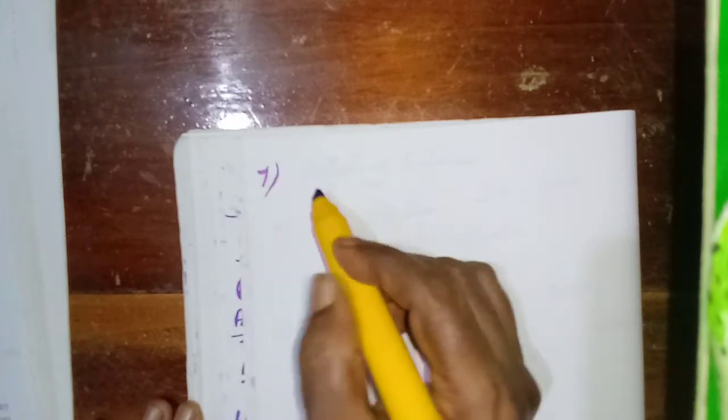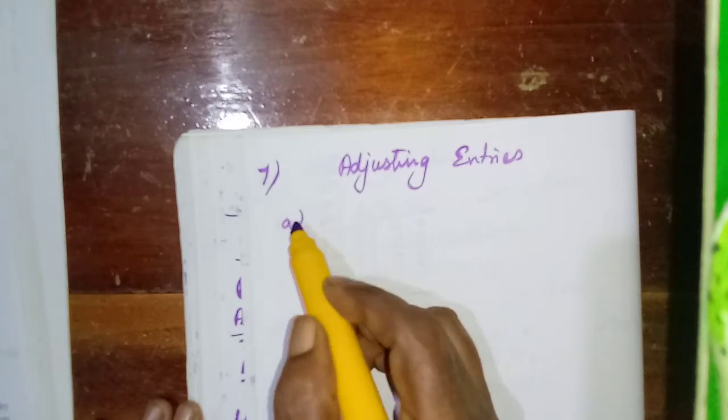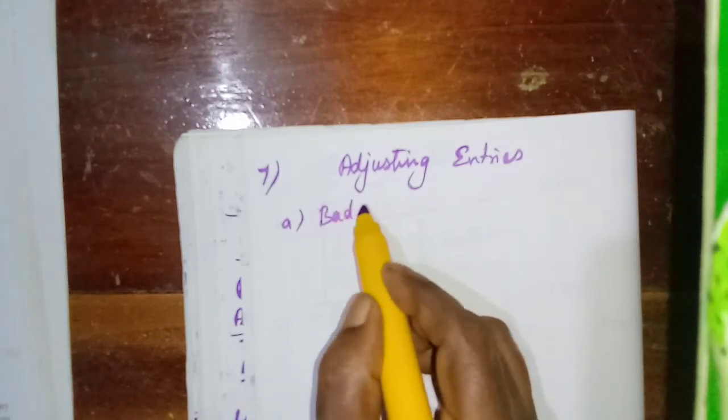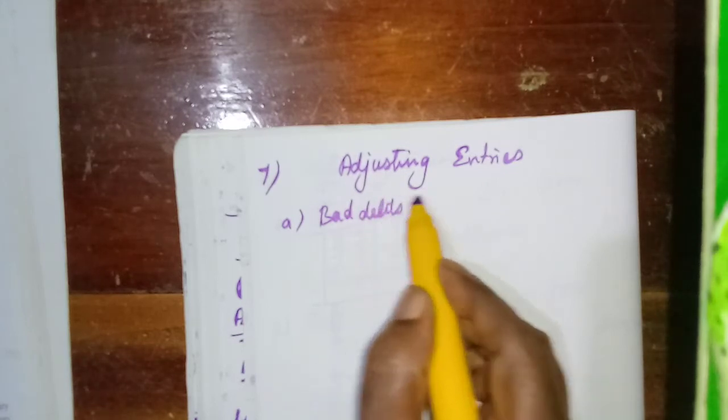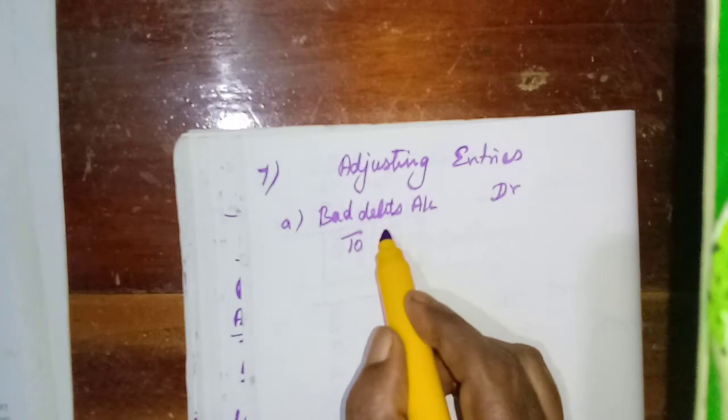Okay, first write the number 7, adjusting entries. Only 2 entries for the adjustment. First one A, additional bad debts. So, bad debts is a loss, isn't it? Bad debts account debtor to sundry debtors.